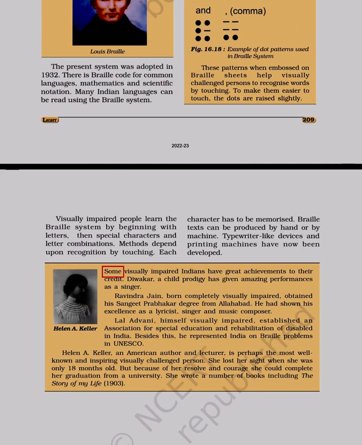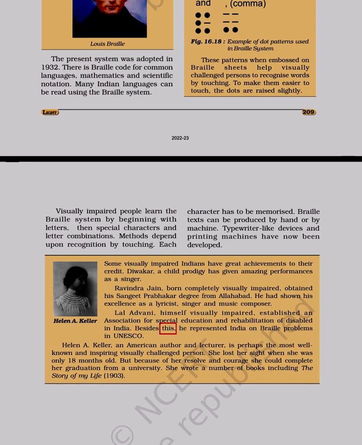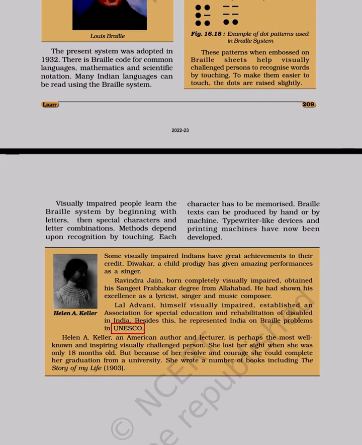Some visually impaired Indians have great achievements to their credit. Devaka, a child prodigy, has given amazing performances as a singer. Ravindra Jain, born completely visually impaired, obtained his Sangeet Prabhaka degree from Allahabad. He had shown his excellence as a lyricist, singer and music composer. Lal Advani, himself visually impaired, established an association for special education and rehabilitation of disabled in India. Besides this, he represented India on Braille problems in UNESCO.